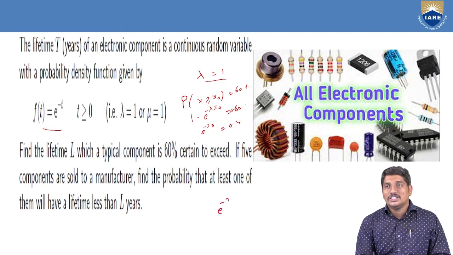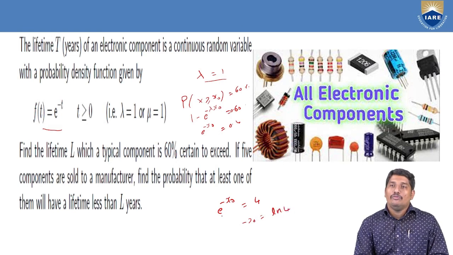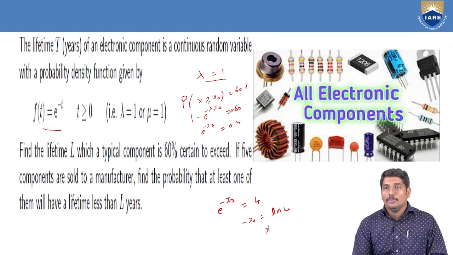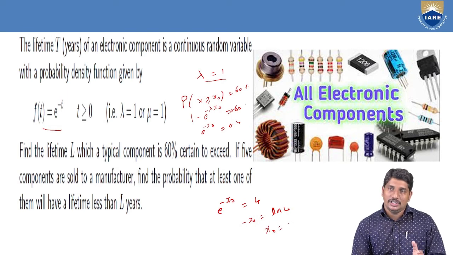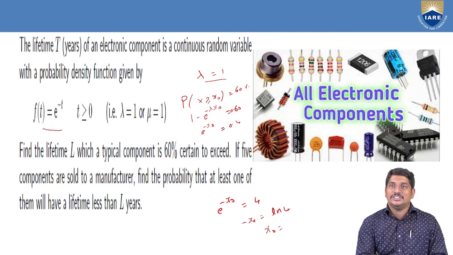So when we apply log on both sides, minus x naught will be equal to logarithm of 0.4. And by using logarithm tables or a calculator, you can find the value of x naught. That gives you how many years it takes so that the component lifetime will exceed x naught years with probability 60%.